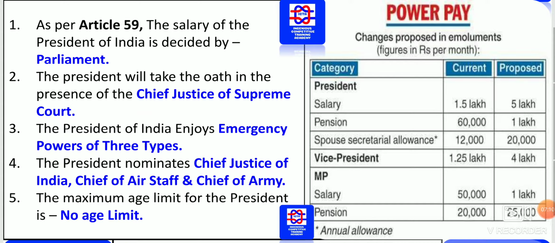The President nominates the Chief Justice of India, the Chief of Air Staff and the Chief of Army. So we must know who has the power to nominate the Chief Justice of India, the Supreme Court, the Chief of Air Staff and the Chief of Army. These 3 personnel will be nominated by the President of India.